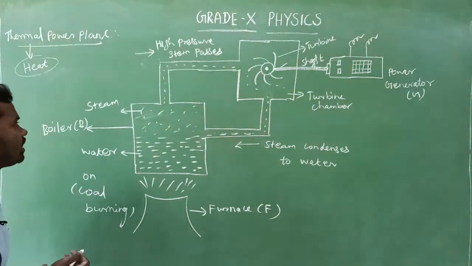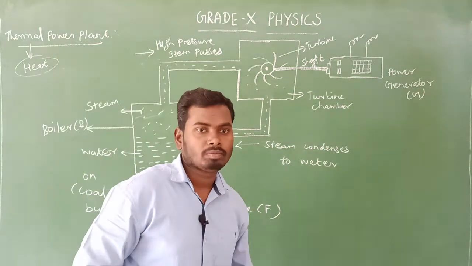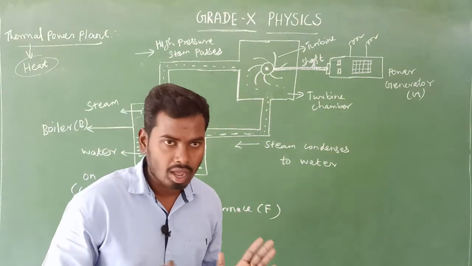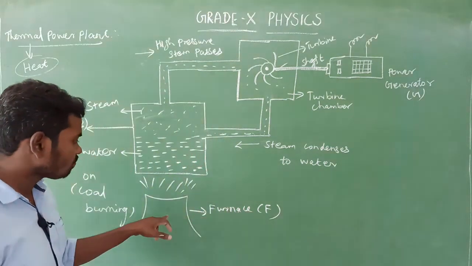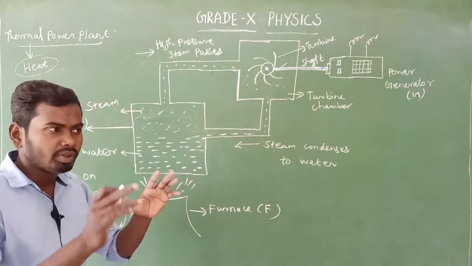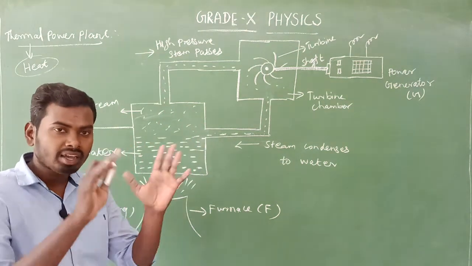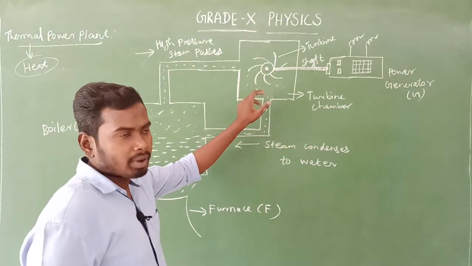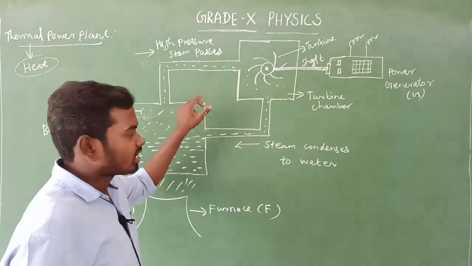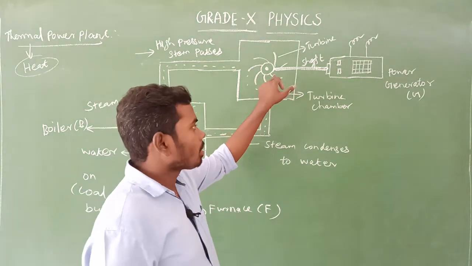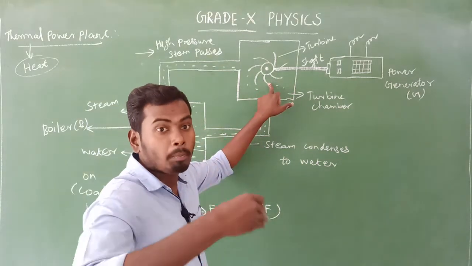So that's all about how a thermal power plant generates electricity. I'll repeat again. The furnace is here, then the boiler is here. Boiler means nothing but a very big container. Then there is the turbine chamber, and a pipe which connects the boiler and the turbine chamber. Inside the turbine chamber there is a turbine, which means propeller.